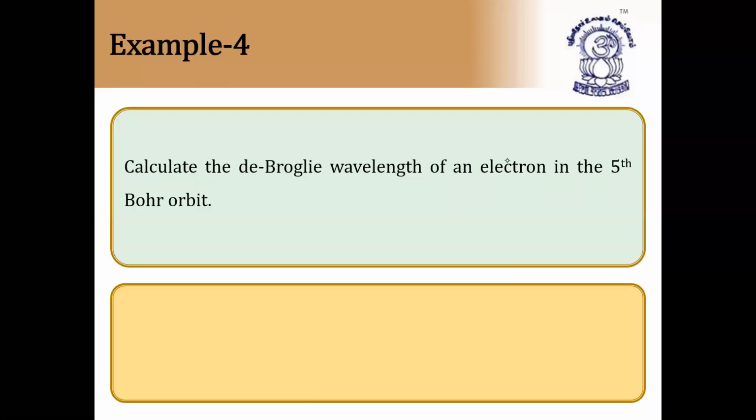Next question. Calculate the de Broglie wavelength of an electron in the fifth Bohr orbit. Very, very important. So they are asking us to find de Broglie wavelength. What is the relation between wavelength and radius of orbit? Use the formula 2 pi r is equal to n lambda. From this, lambda is equal to 2 pi r by n.